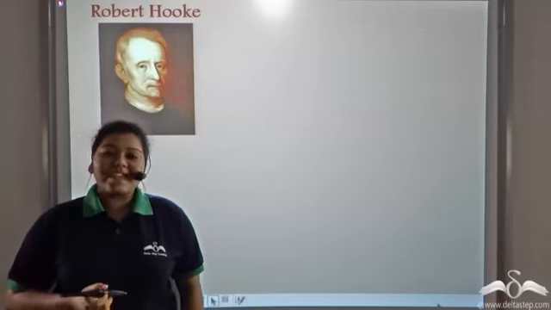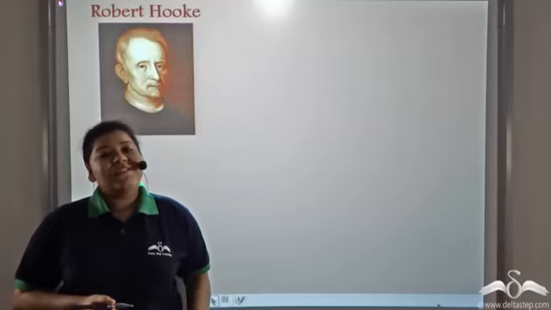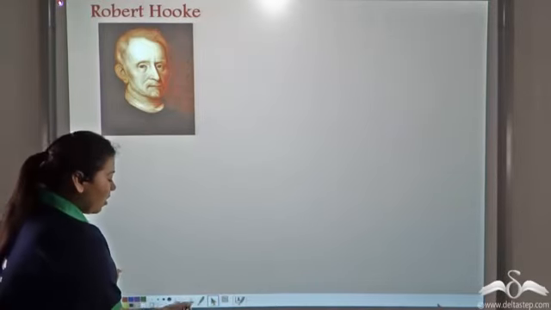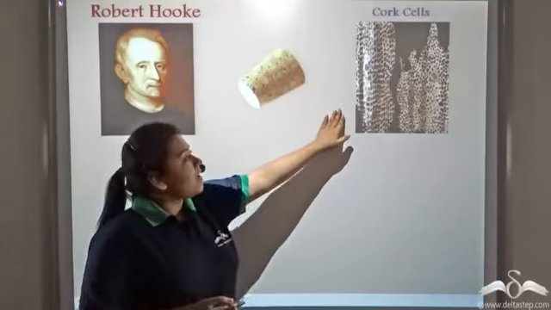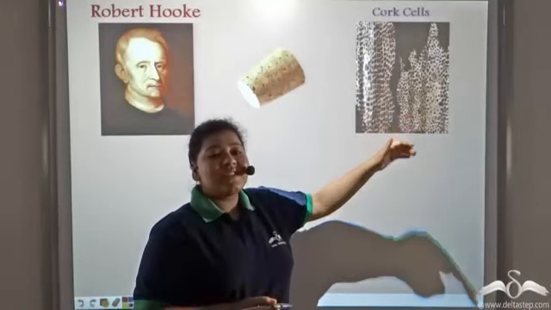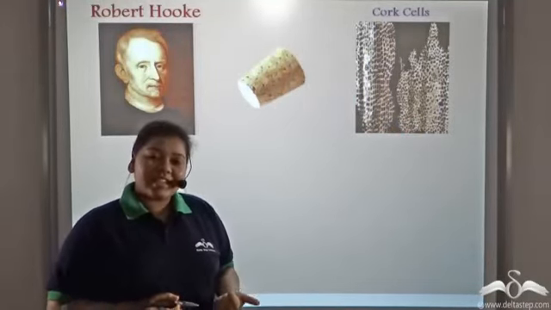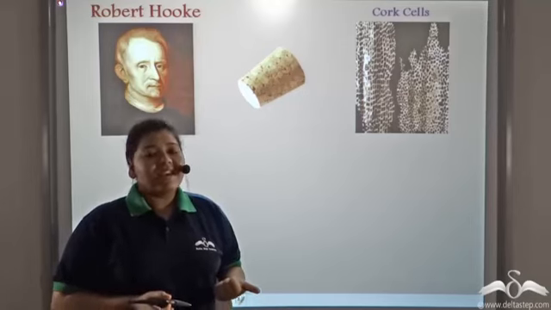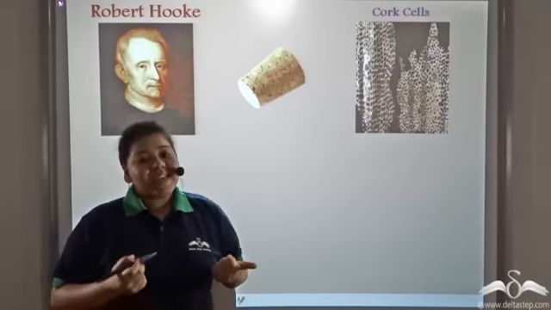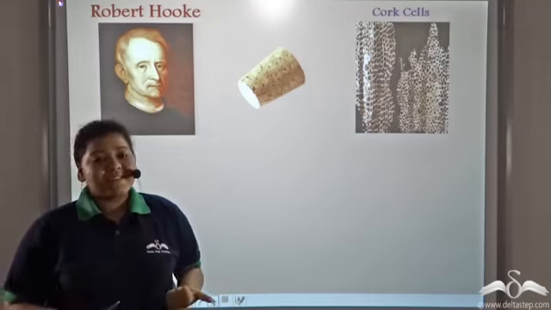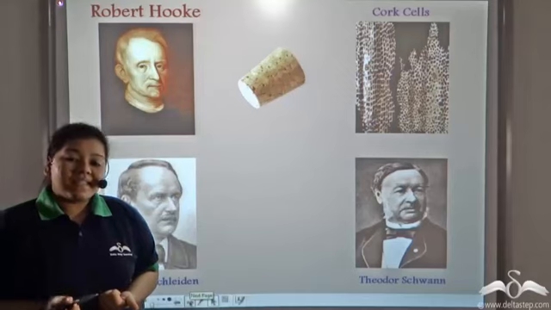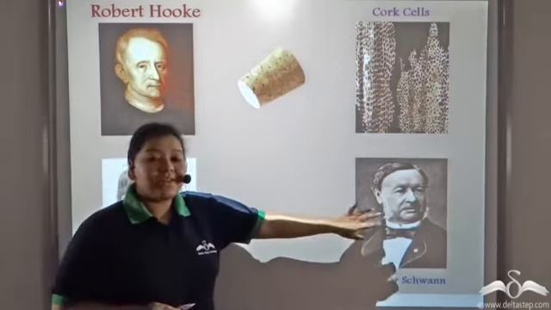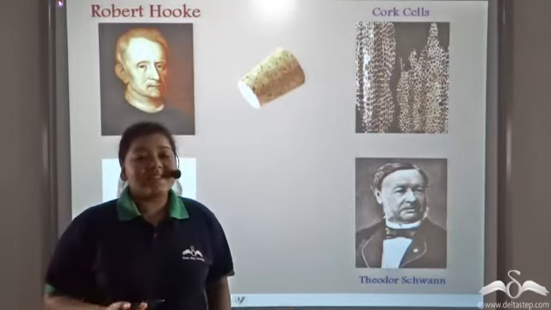Robert Hooke was an English physicist, and he first observed cork cells under the compound microscope, and he named his observation cellula in Latin, which means cells in English. Now that cells were visualized, two great German scientists, Matthias Kleeden and Theodor Schwann, advanced this study.